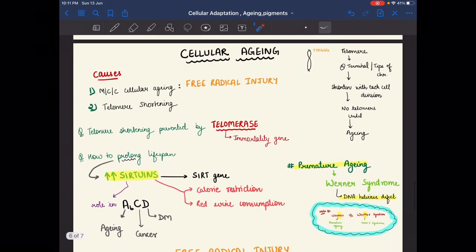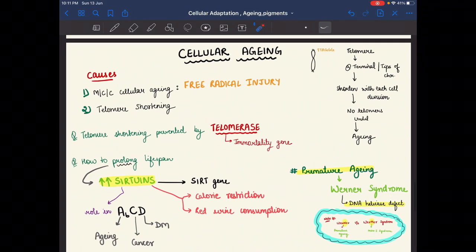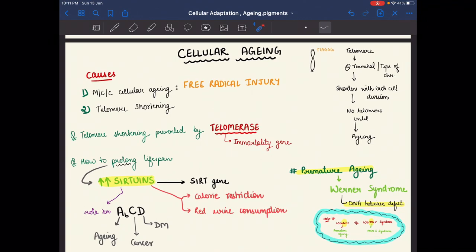Now next one is cellular aging, meaning how aging will occur in the cell. The most important causes are free radical injury and telomere shortening. Telomeres are the ending of the chromosomes. So basically telomeres at the terminal tips of the chromosomes shorten with each cell division.